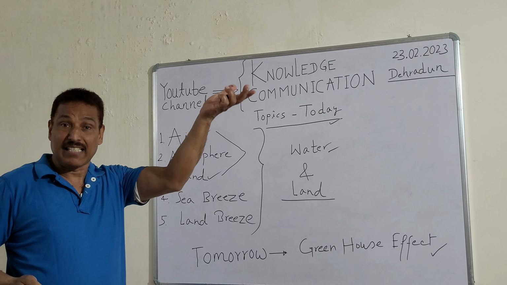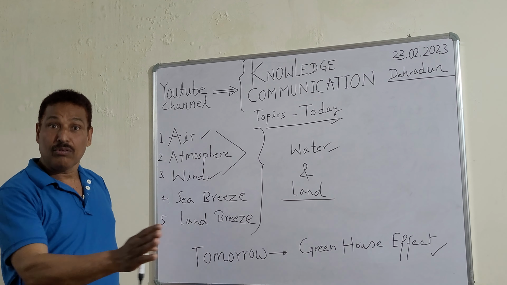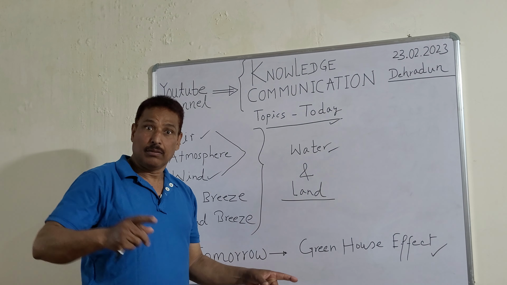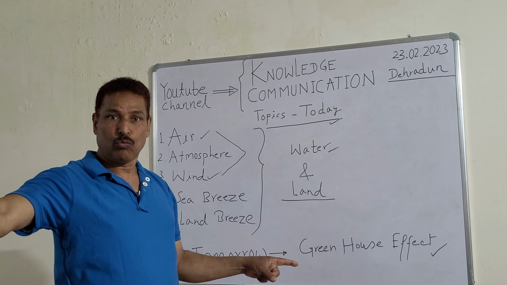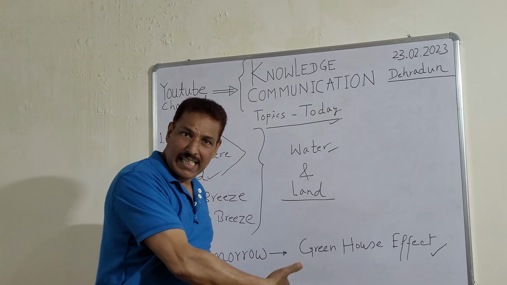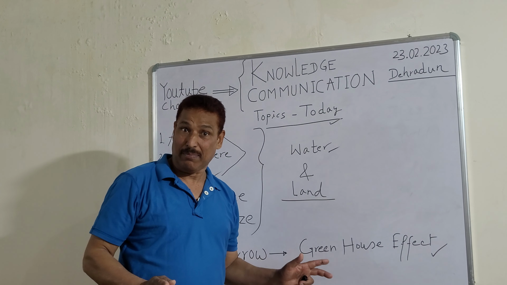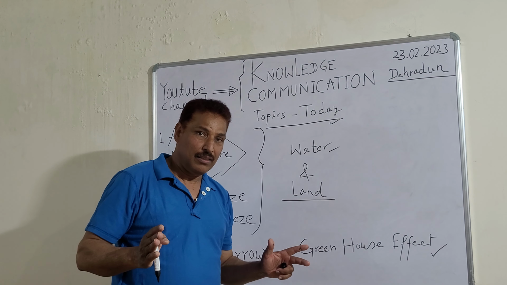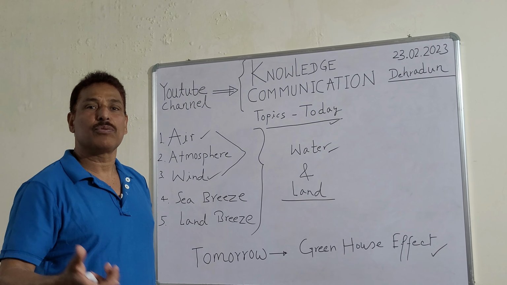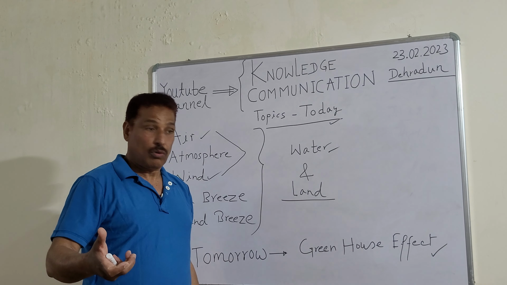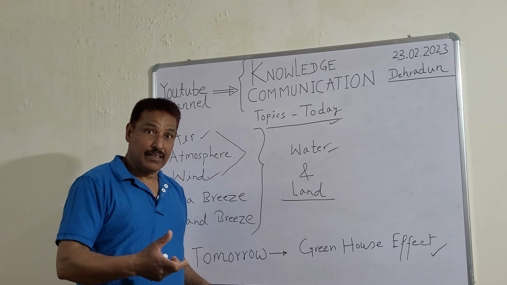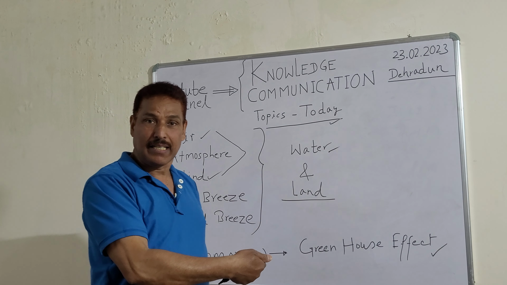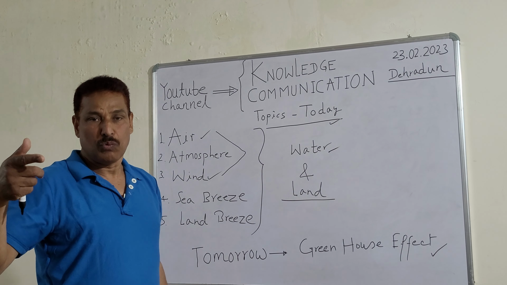When it is rising up, what will happen? The vacuum, to some extent, is created. What will happen? The air which is above the sea will rush to the land to fill up that gap, to fill up that vacuum. So naturally, the breeze comes into existence. And when the breeze, that is wind, is blowing from sea to land, we call it sea breeze.